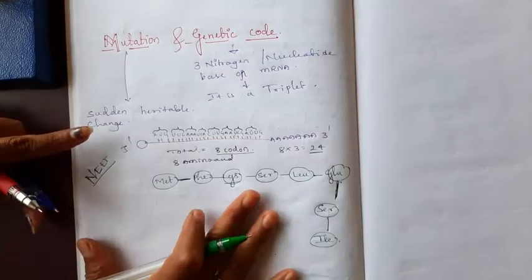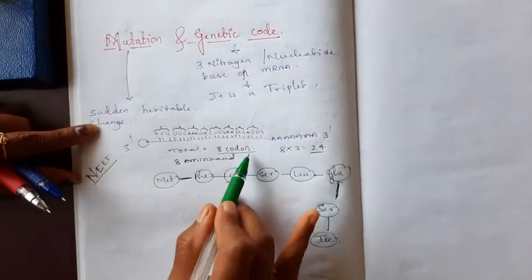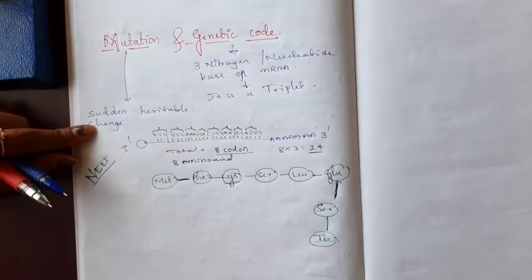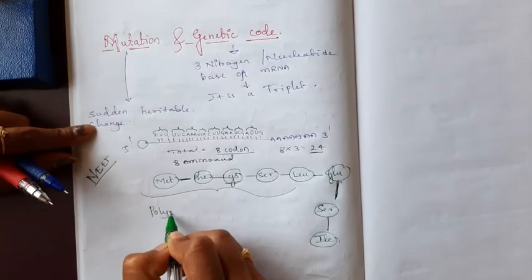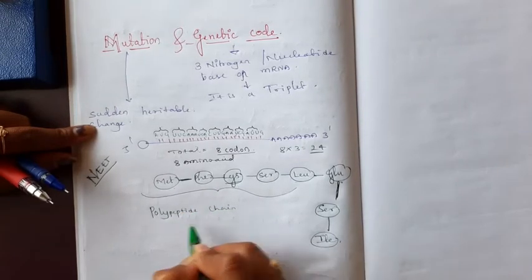Our topic is here: if any change occurs in this codon, ultimately it affects the polypeptide chain, or nothing but the protein.